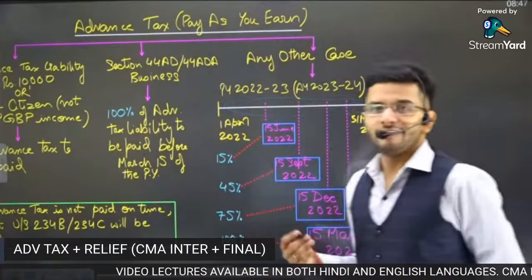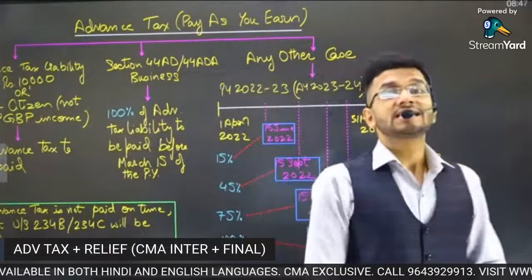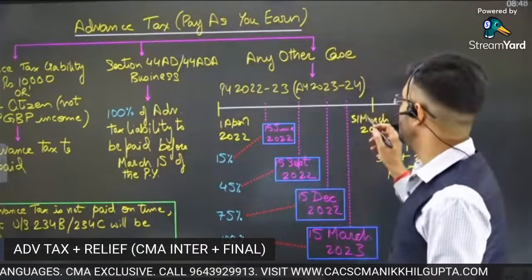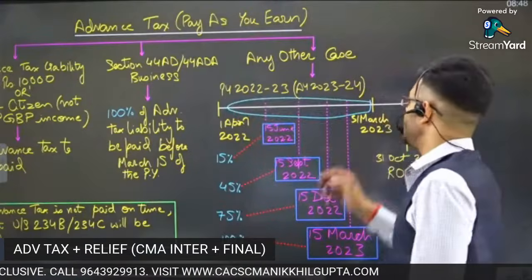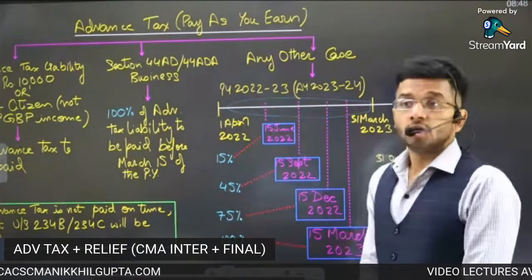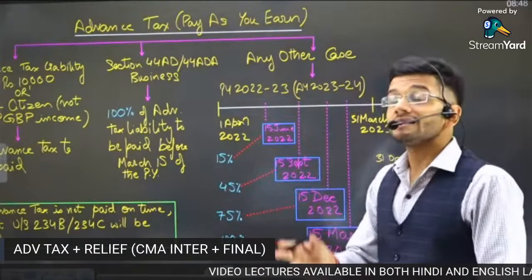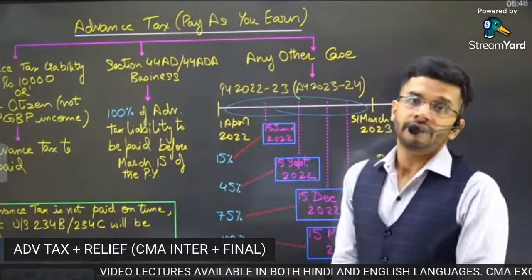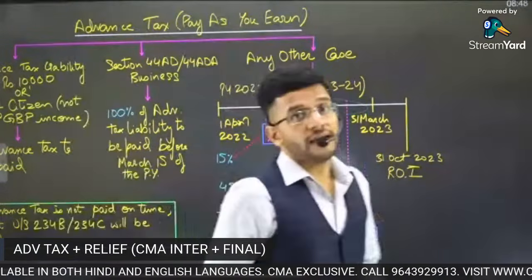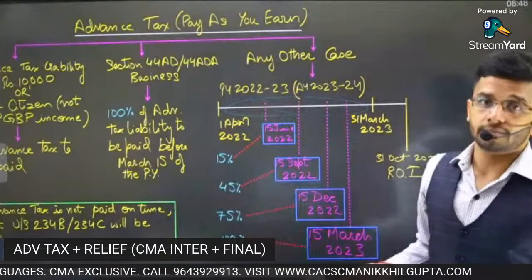So, guys, the fundamental is very, very clear, very, very simple. The Government of India wants you to estimate, your best estimate, your best judgment of what will be your taxes till 31st March 2023. The Government of India wants you to estimate, to predict, on a very broad level, to assess what will be your income and income tax during the year. That is the background behind advance tax. So what will be your income? You need to predict. So there are certain milestones which have been fixed by the Government of India.